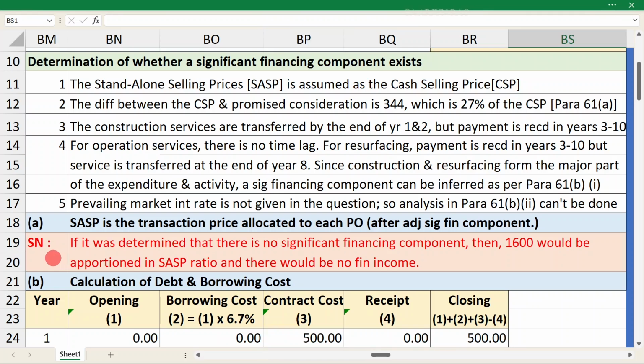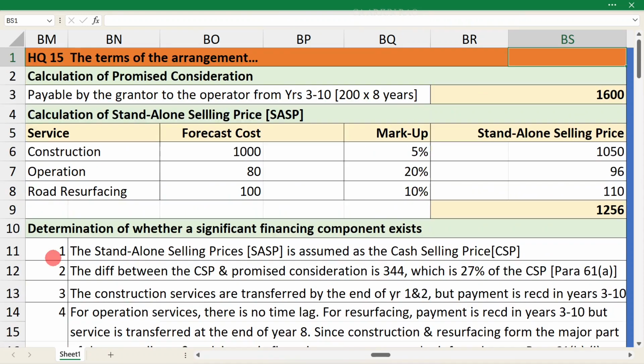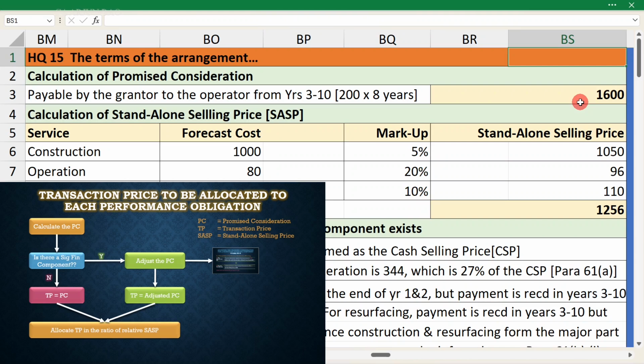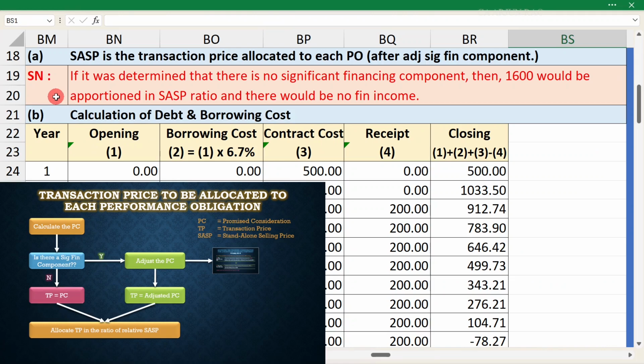Now just a note for your reference, suppose there was no significant financing component, then what would we do? This 1600 would be treated as the transaction price, and that would have to be allocated in the 1050:96:110 ratio. So this note is just for the reference of the student, or student note, and does not form part of the answer.